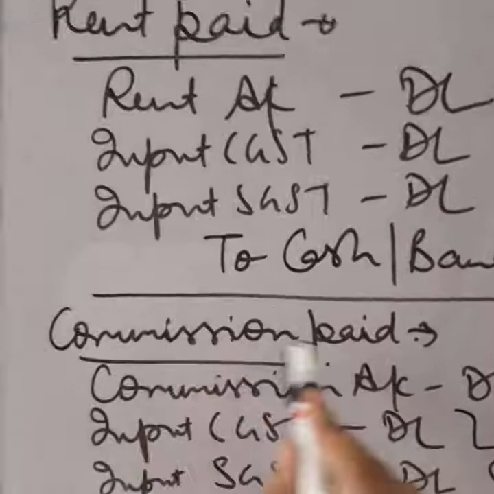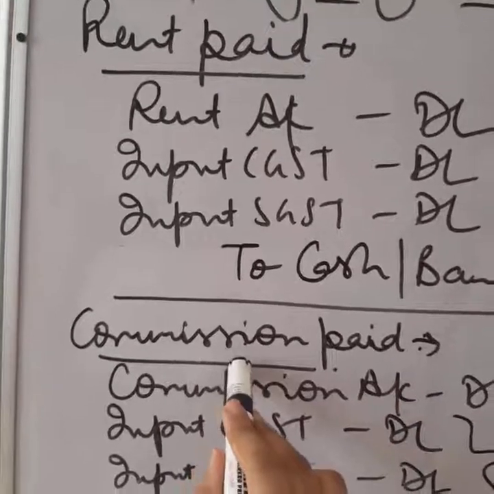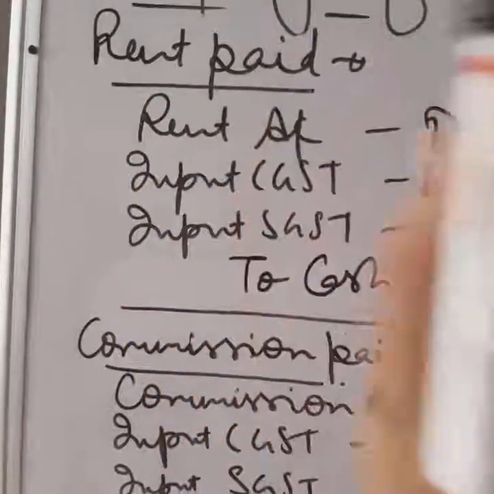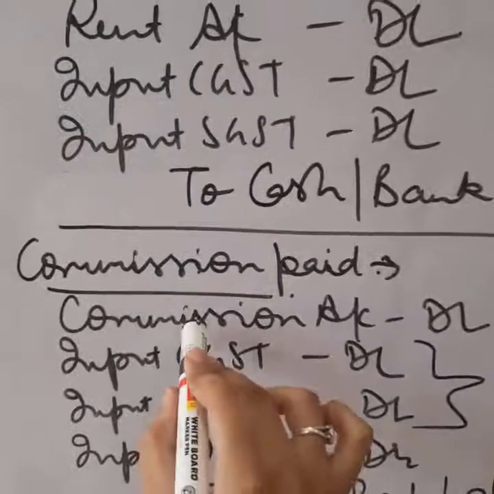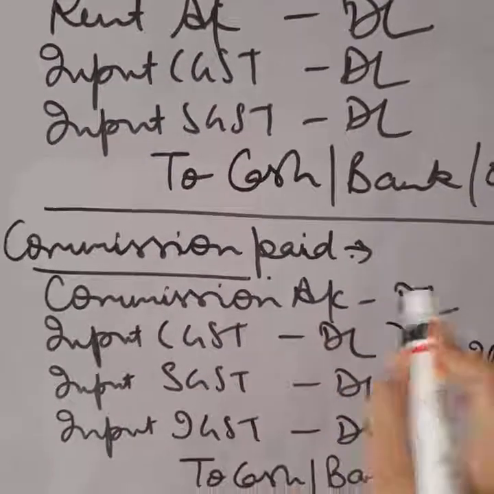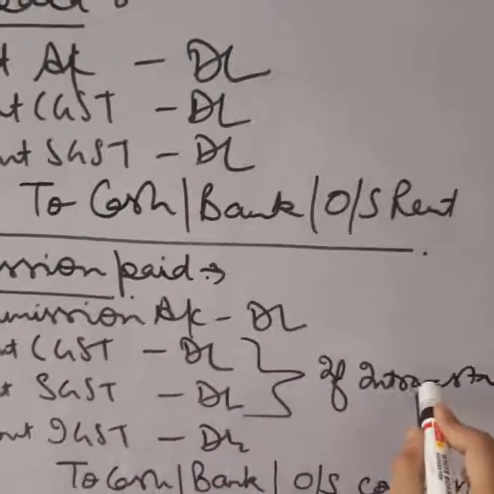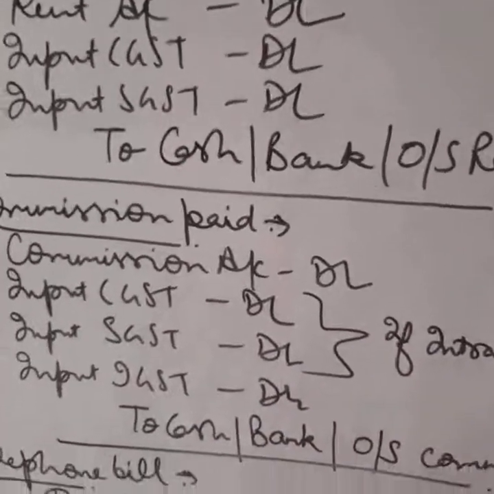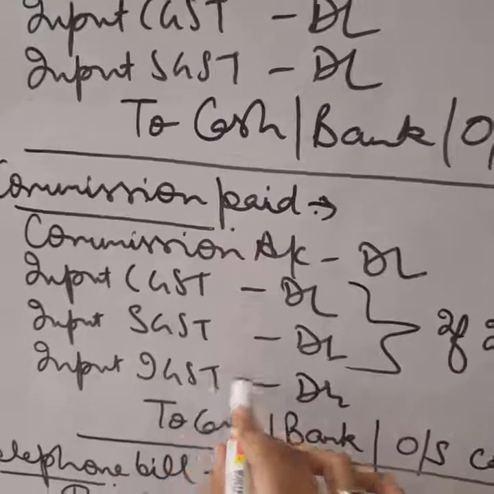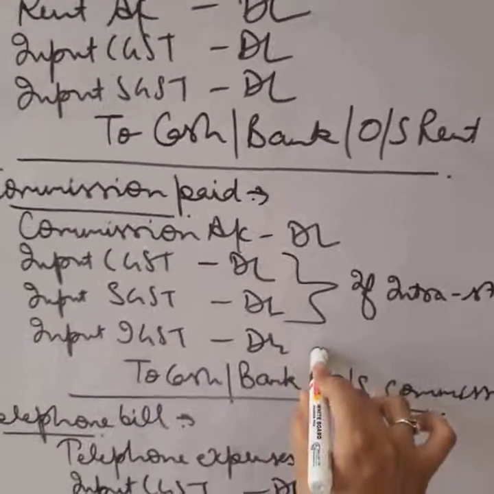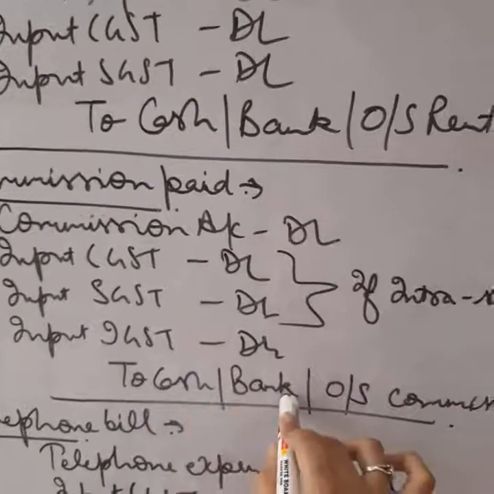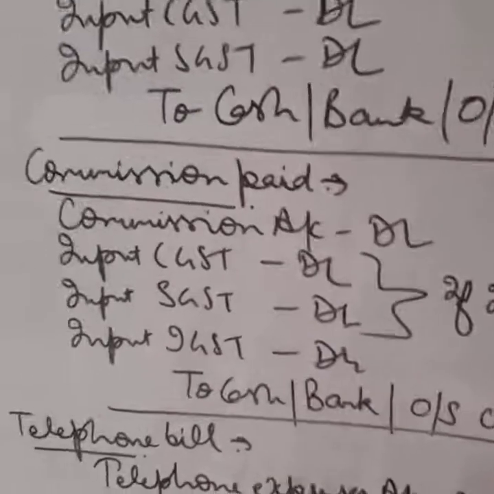Next is commission paid. It is also an expense, so same treatment as in the case of rent. Commission paid account debited. Input CGST debit, input SGST debit in case it is intrastate transaction, and input IGST in case it is interstate transaction, to cash or bank or outstanding commission.